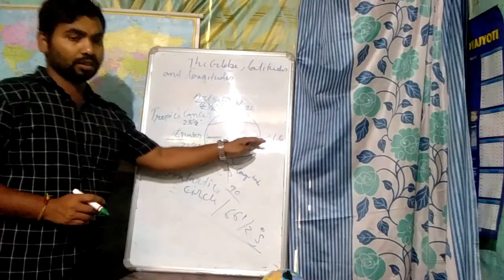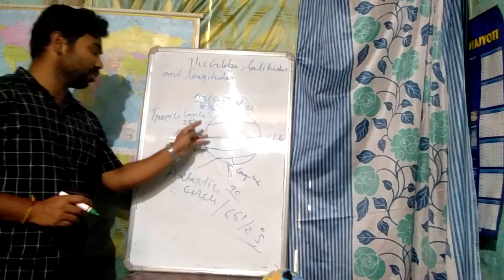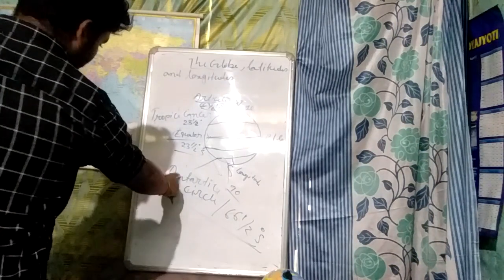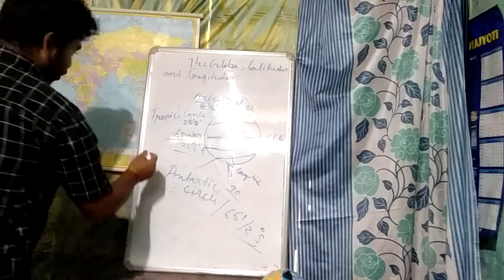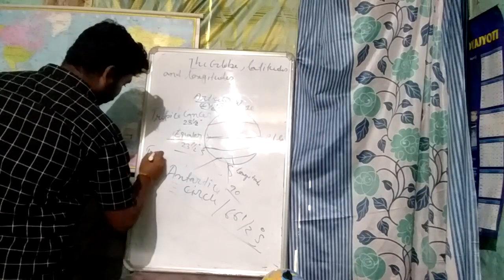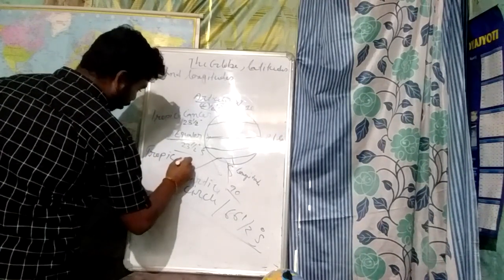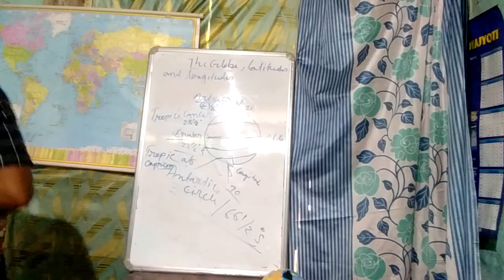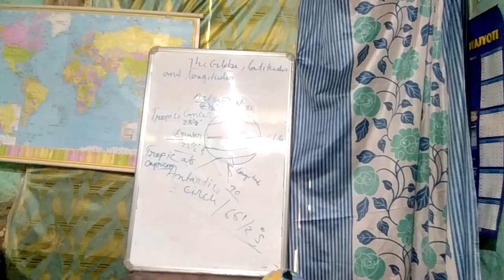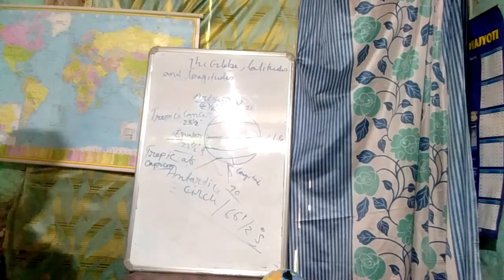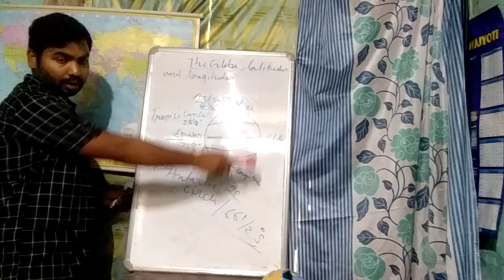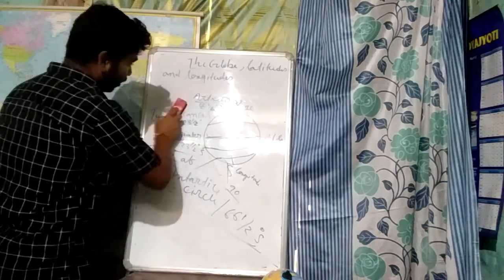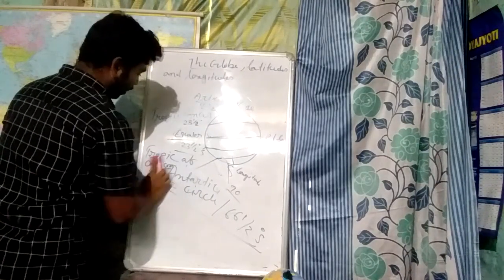This is the equator, the largest parallel, and this is the 23 and a half degree parallel, known as the Tropic of Cancer, and this is 23 and a half degrees south, known as the Tropic of Capricorn. These are important lines. I think you remember, I think you understand.